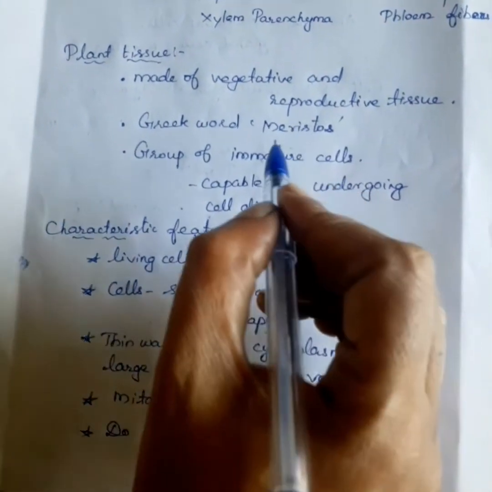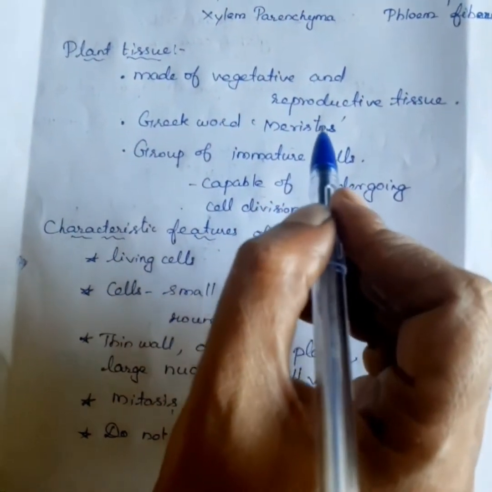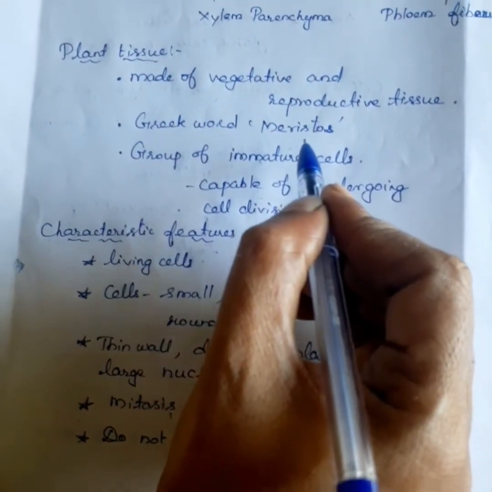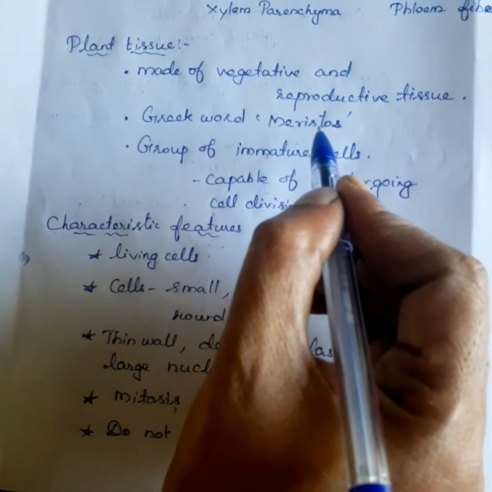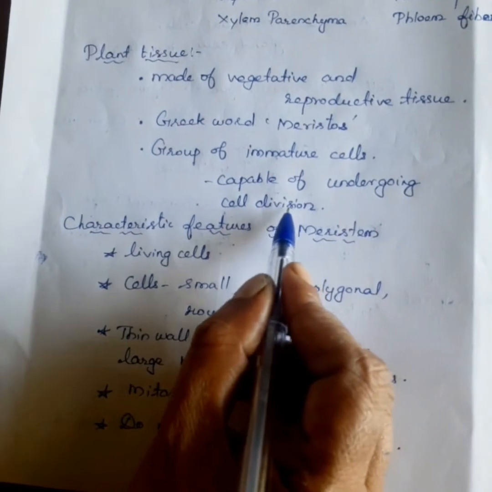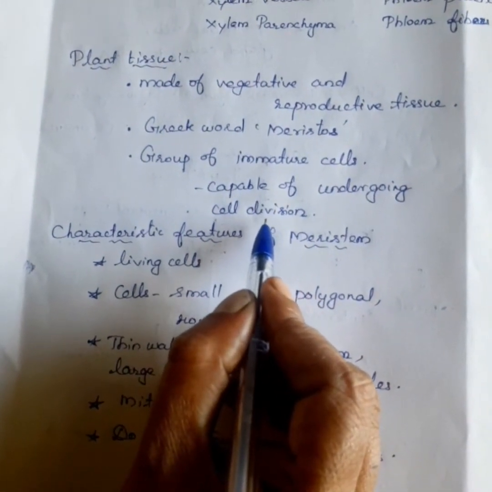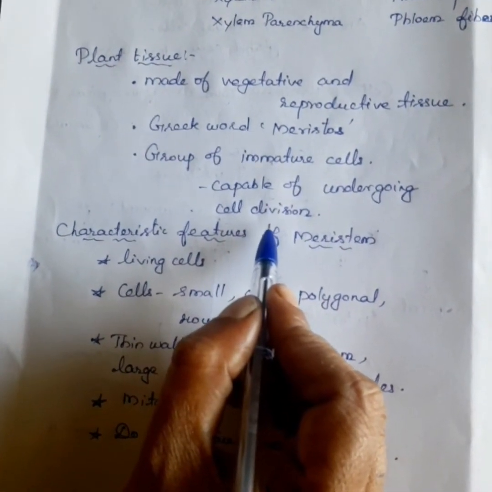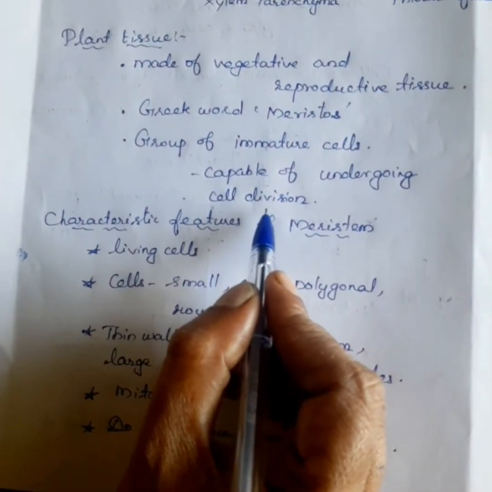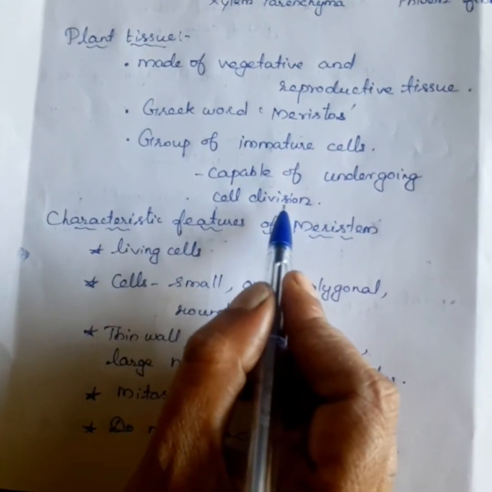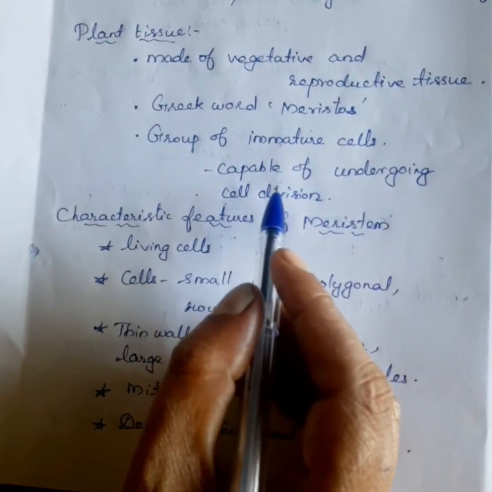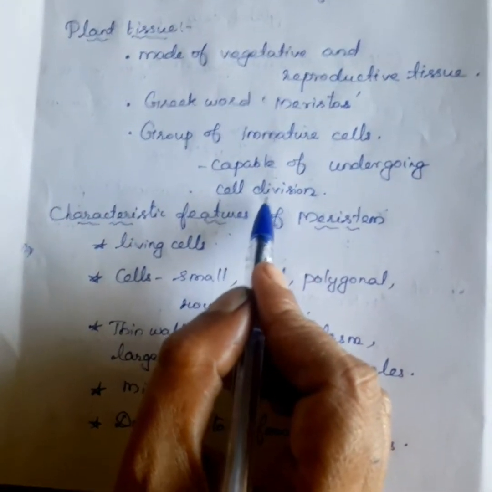Meristematic tissue: the word meristem is derived from the Greek word meristos, which means divisible, and it has cell division activity. What is cell division? A single cell is divided into two, the two will be divided into four, and the four will be divided into eight cells. This is called cell division. In plants, the meristem is found in zones where growth can take place.